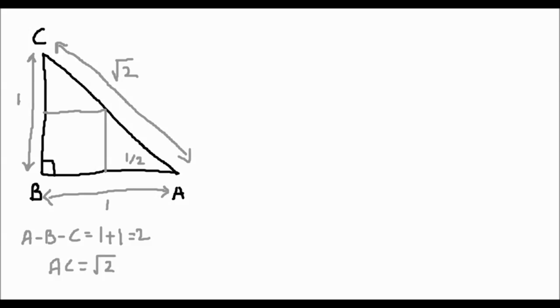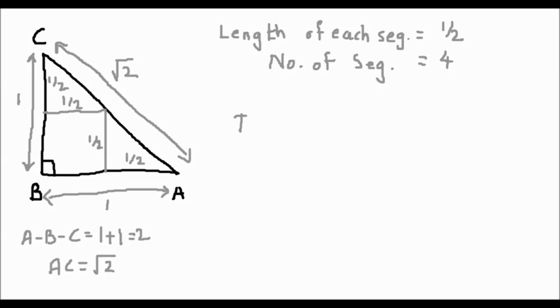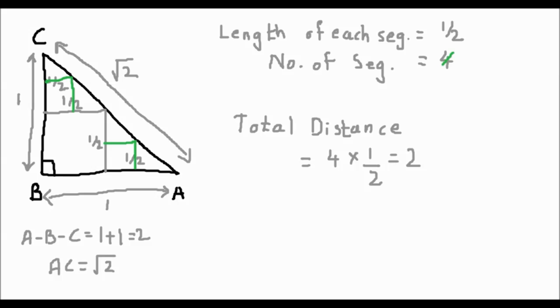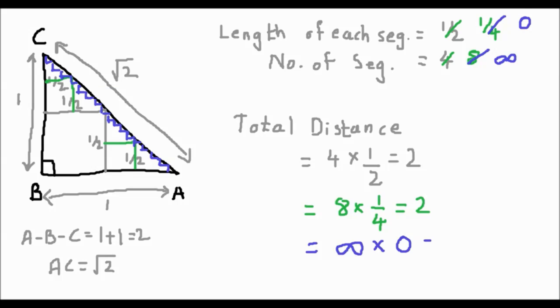Let's divide these sides in halves. So the length of each segment will be half and there are 4 of them. So total distance is 4 multiplied by half, which is 2. Divide further and we'll have 8 segments, each of length 1/4. Again the total length is 8 multiplied by 1/4 equals 2. If we do that infinite times, we'll have infinite segments each of length 0, making the total length 0 times infinity. Here comes the problem.